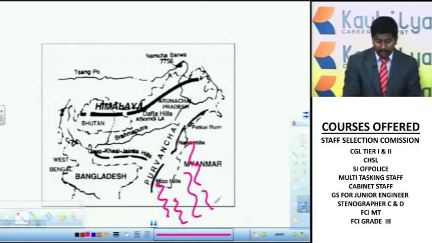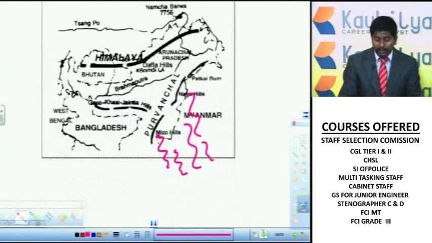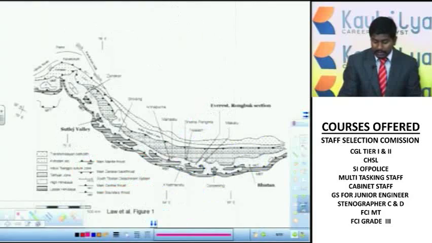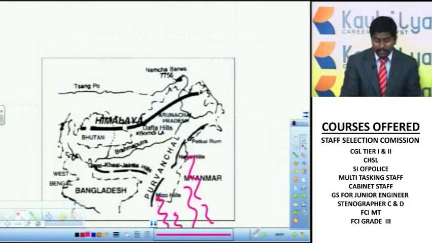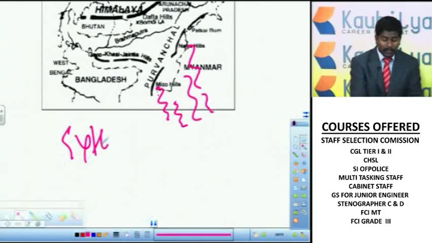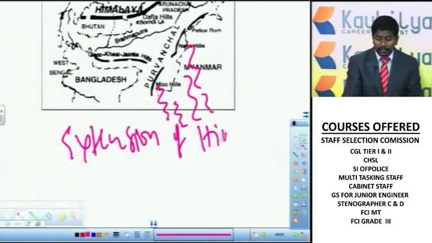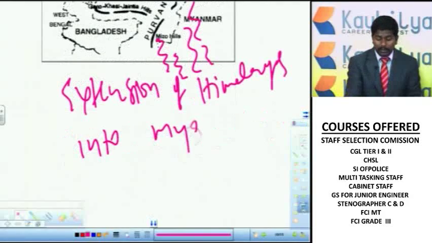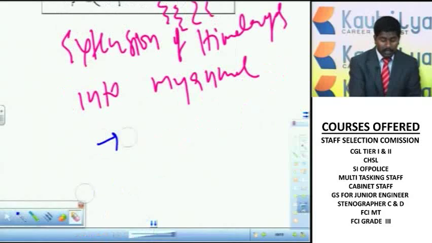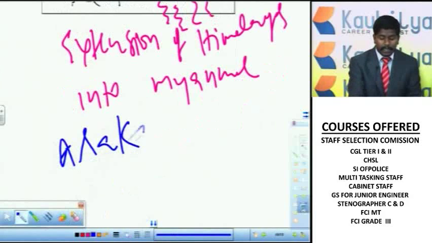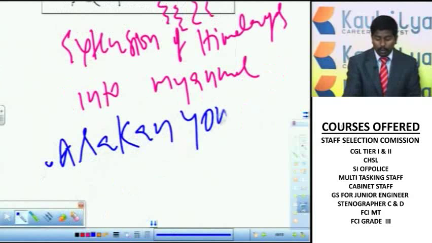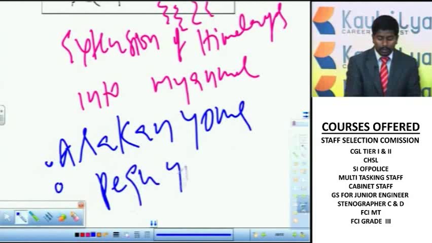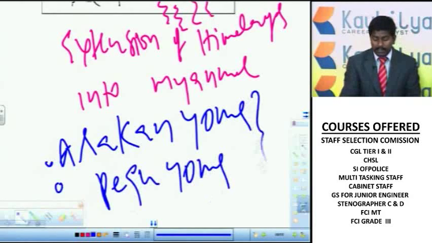In Myanmar, the extension of the Himalayas is called the Arakan Yoma and Pegu Yoma mountains. So remember these names. These are the extension of the Himalayas in Myanmar.